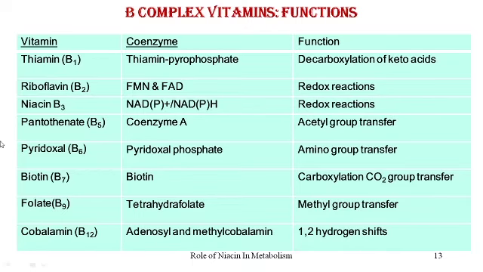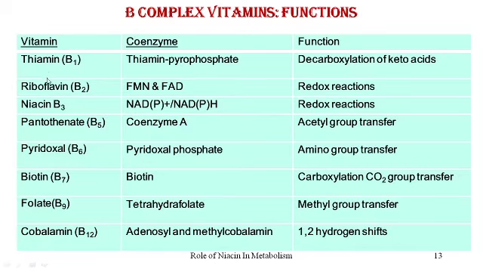Thus, the first one, thiamine. In the earlier slide I told you that the vitamins cannot be used as they are. They need to be converted to a coenzyme form, which then assists the enzyme in carrying out the function.